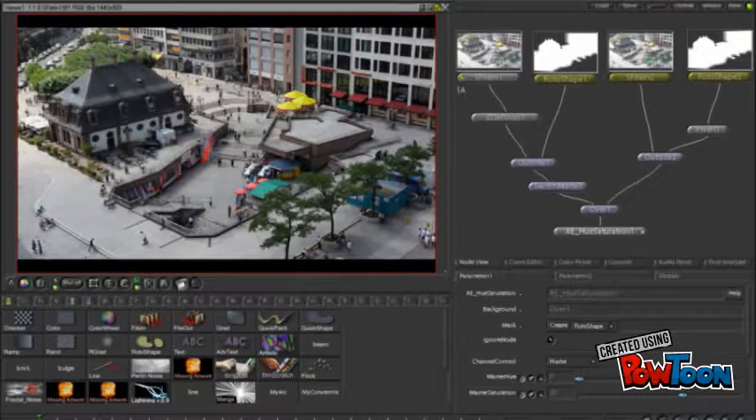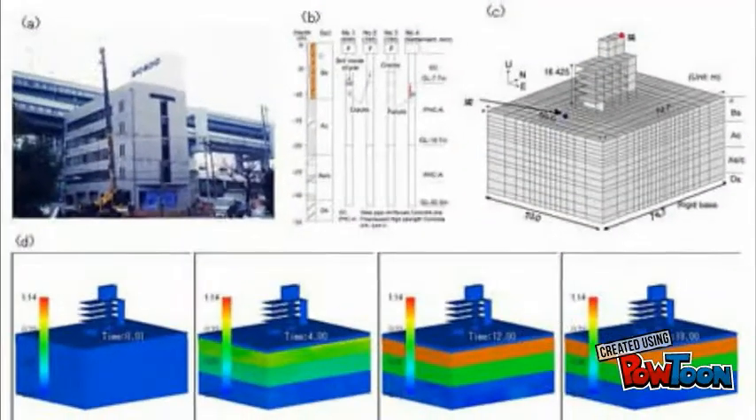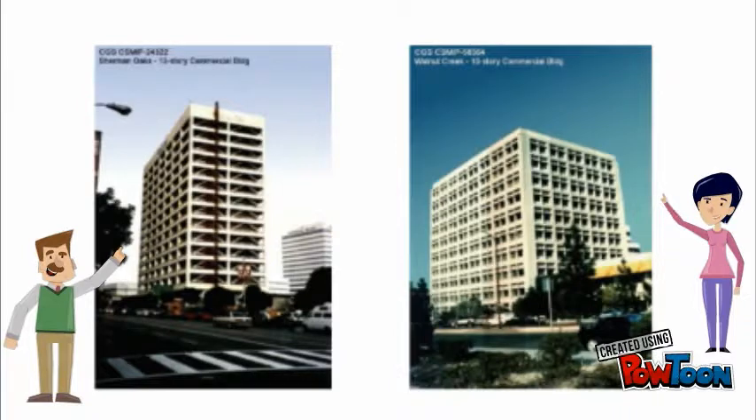Thanks to computer software such as SHAKE, SAP, PLAXIS, and FLAC, 2D and 3D numerical modeling cut down a significant amount of time for the analysis. Well, and engineers have fun seeing this. These buildings are actually two case studies of soil structure interaction.